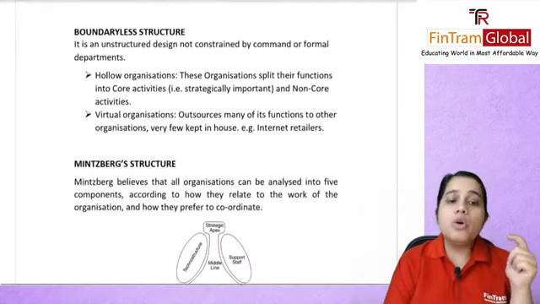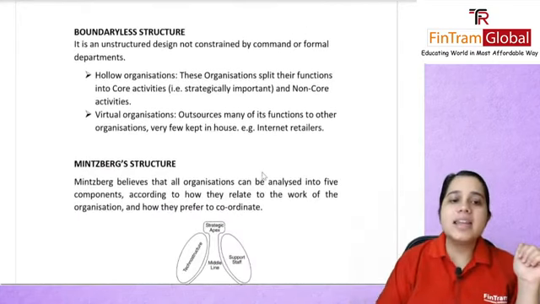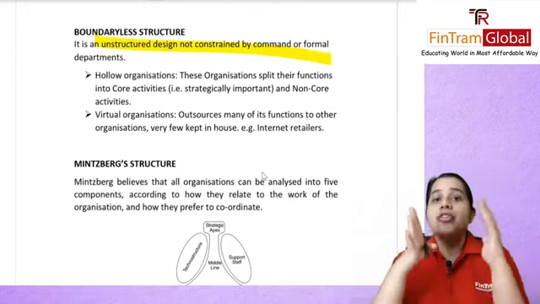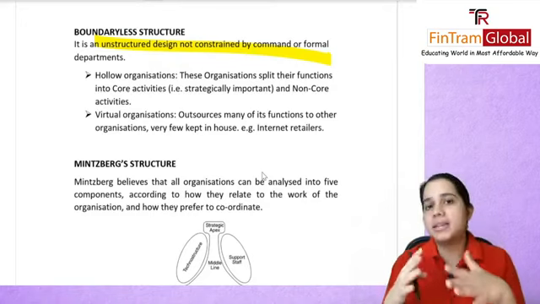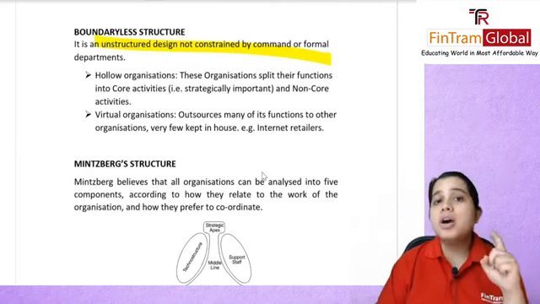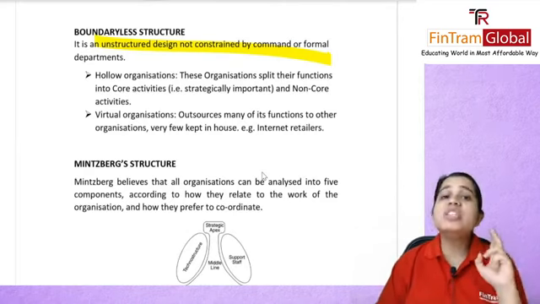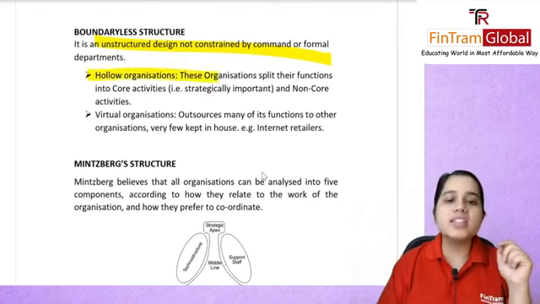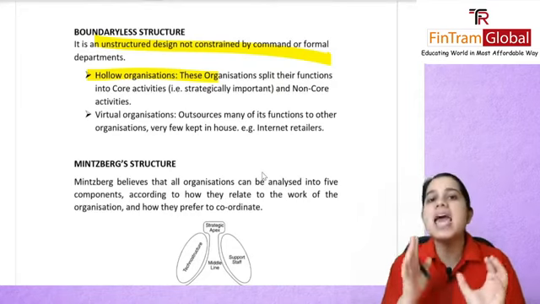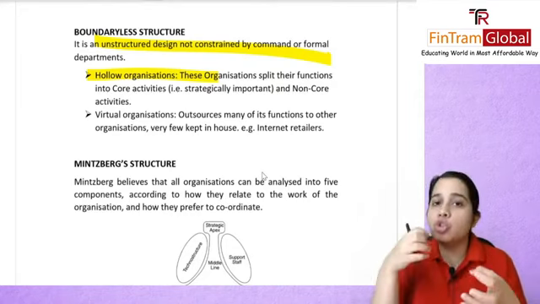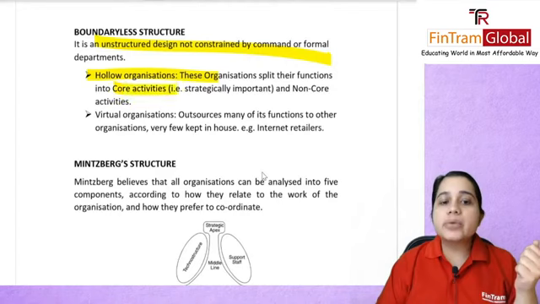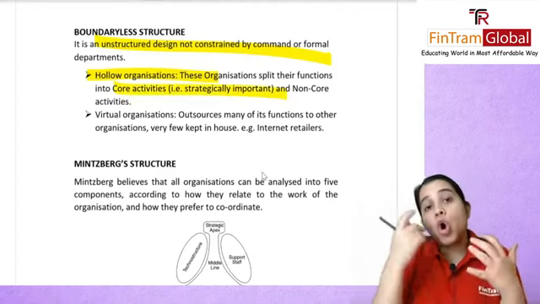Then we also talked about boundaryless structure. Now, it is an unstructured design that is not really constrained by any sort of fixed form. This will come under that. It's boundaryless. So here we talked about two types of organization, if you remember. We had discussed hollow organizations and virtual organizations. So hollow organization, what did they do? They split their functions into their core activities and non-core activities. Now, these non-core activities are something that they would probably outsource. So, your core activities are strategically important, and then you have your non-core activities.